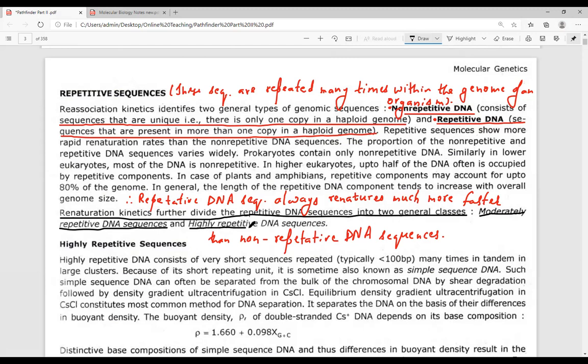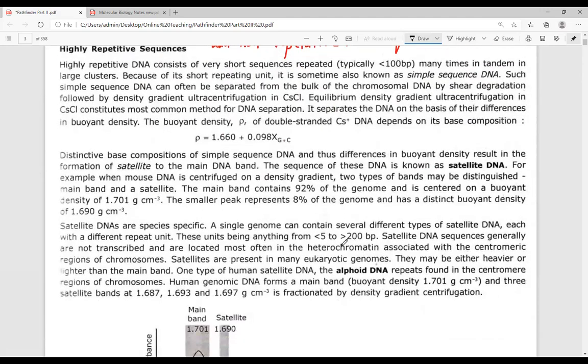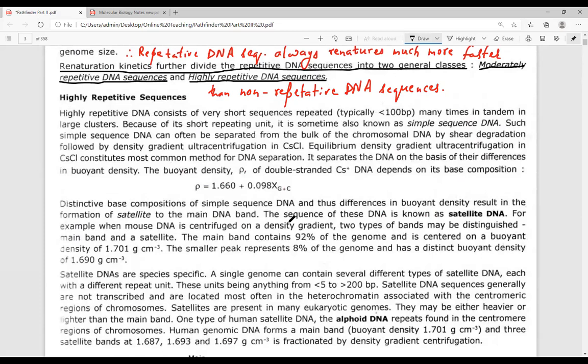Now, what is the difference between moderately repetitive DNA sequences and highly repetitive DNA sequences? Highly repetitive DNA sequences include the minisatellite and the microsatellite. We always know that highly repetitive DNA sequences are also referred to as simple sequence DNA molecules. That means these are present in the form of a simple sequence and are repeated many times within the genome. These simple sequences of the DNA can be separated from the bulk of the genomic DNA through cesium chloride density gradient ultracentrifugation.